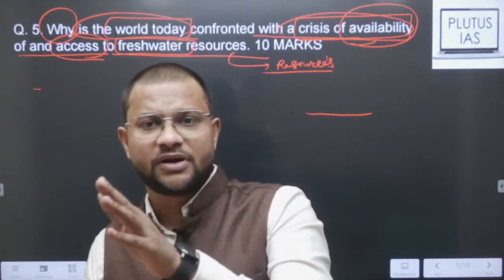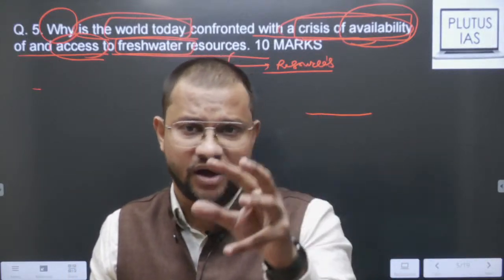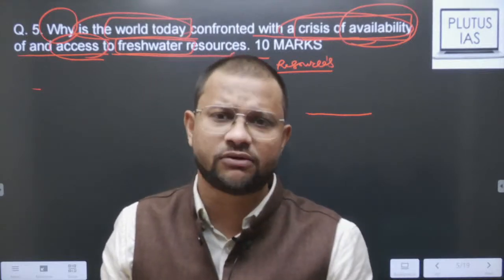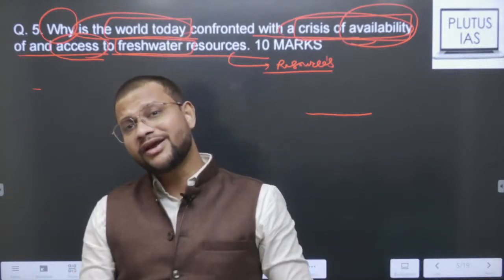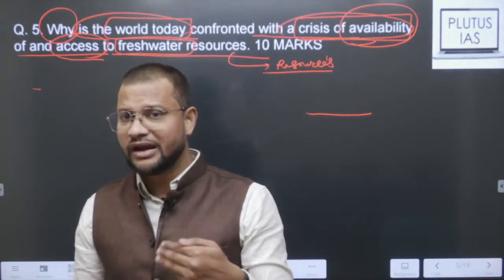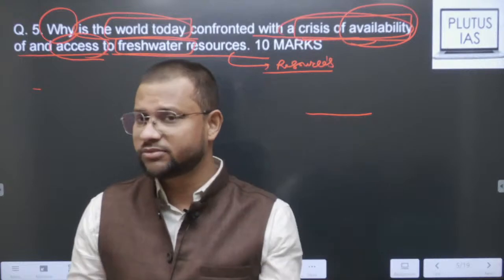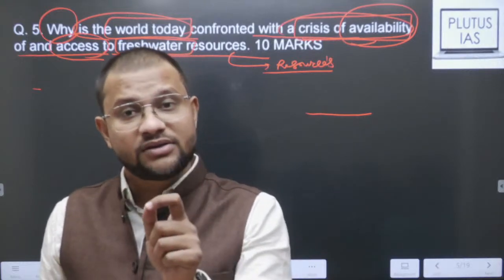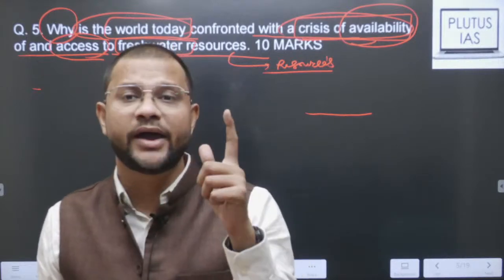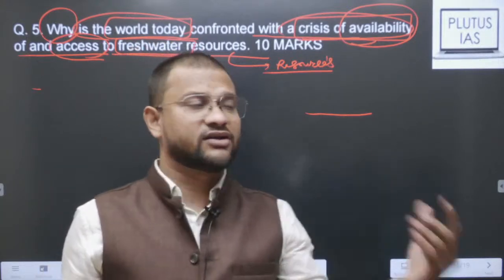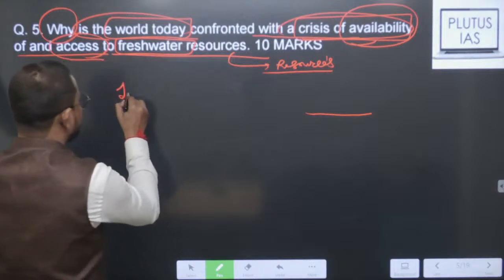Like say for example, if you find Sahara desert, Thar desert, they are naturally deficient of this resource, while there are many regions where water is enough available, like in Amazon, like in Western Ghat, like in any other part of the world, right. However, the people or the population don't have enough access to it. Why? There are number of factors. Like के factors देखेंगे हम वैसे, तो introduction कैसे करोगे?